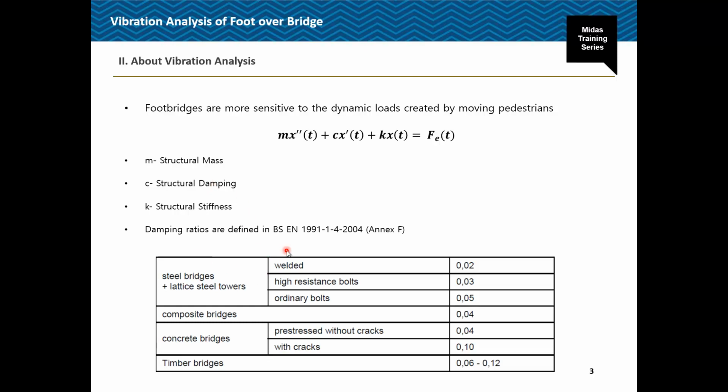So Eurocode gives the guidelines for the various damping ratios as per the type of material and as per the type of structure. Okay, so in such cases, we have the steel bridge. For a steel bridge, if you consider the high resistance bolt, generally the damping ratio will be taken as 0.03, and if you are considering the composite action for the girders, then we will take it as 0.04. That is 4% damping we are considering here.